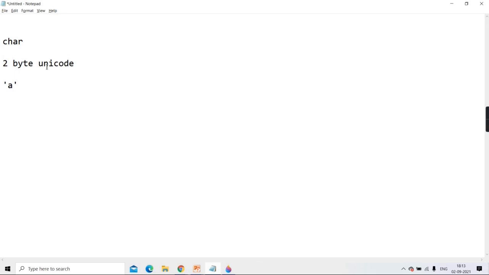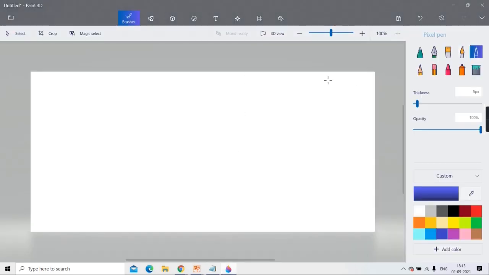What is Unicode? Unicode is universal code, meaning in this character set all the characters of the globe are involved. But when all the characters of the globe are involved, ASCII characters are also there. From 0 till 127 are the normal ASCII characters, in which digits, uppercase letters, lowercase letters and all come.